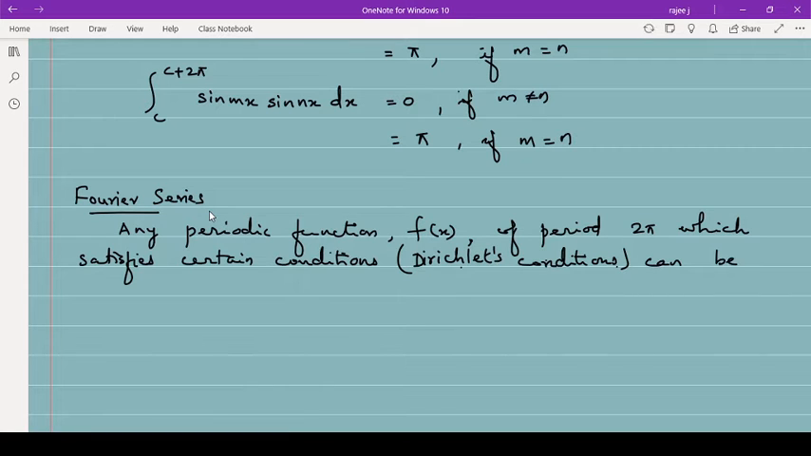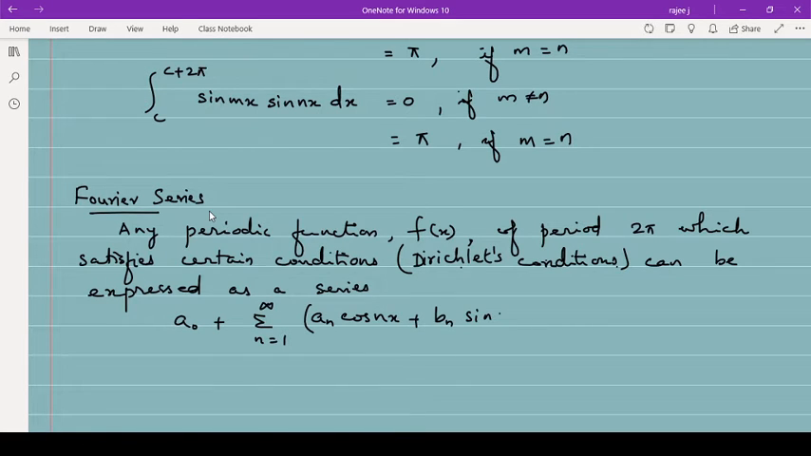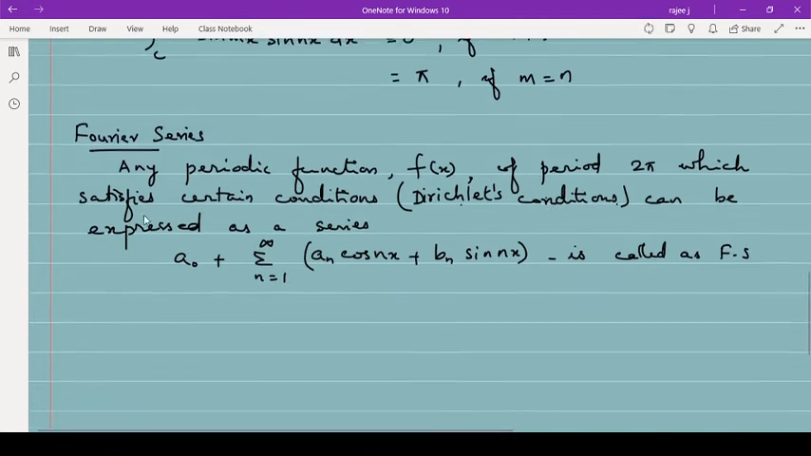Dirichlet's conditions can be expressed as a series: a0 plus summation n equal to 1 to infinity of an cos nx plus bn sin nx. Then this is called a Fourier series.